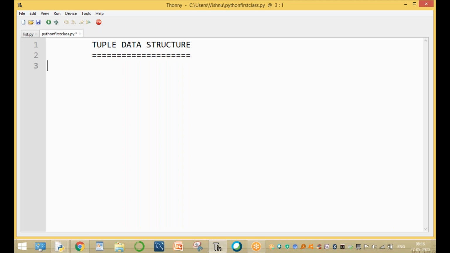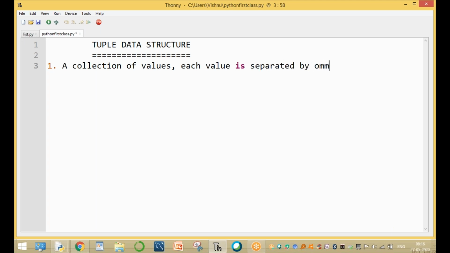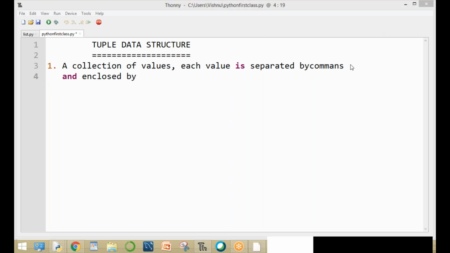Very important. The first point is that a tuple data structure means a collection of values, same as a list. Each value is separated by commas. Lists are enclosed by square brackets, while tuples are enclosed by parentheses. So: a collection of values, each value separated by commas and enclosed by parentheses.